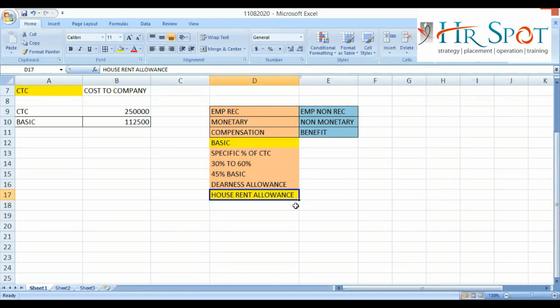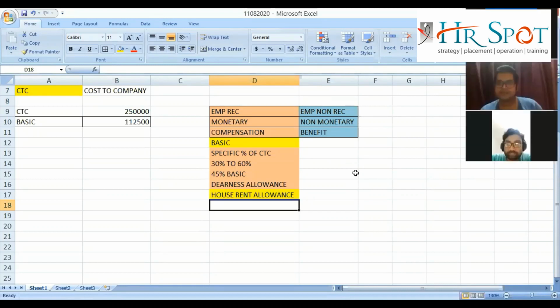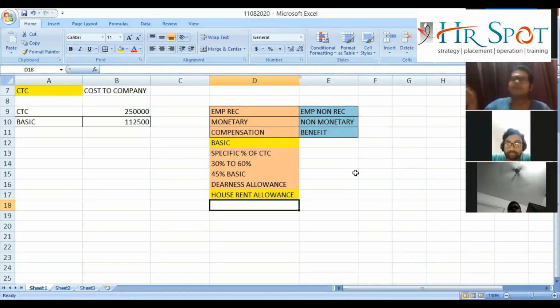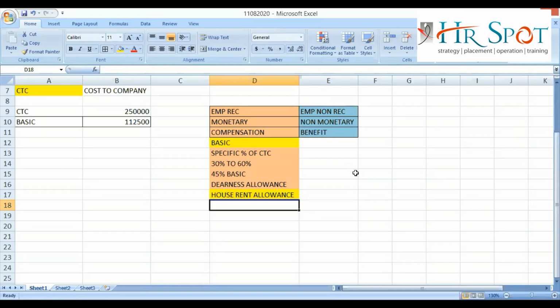You can stay in a rented flat or a rented house. You can stay in your own flat or your own house. You can stay on the footpath. But if the CTC policy says that HRA is there, then you will get HRA irrespective of where you are staying. Now you can ask me, sir, if any employee is staying in rented accommodation, will they get any extra benefit? Yes. During the taxability discussion, we'll discuss this, not during the payroll, because whether you will get the tax benefit or not will be a discussion point in the taxability part, not here.